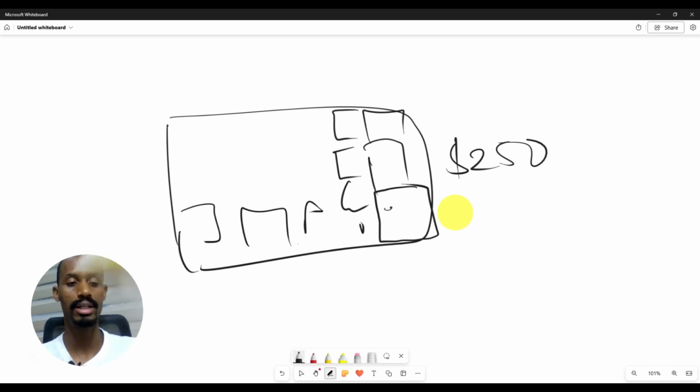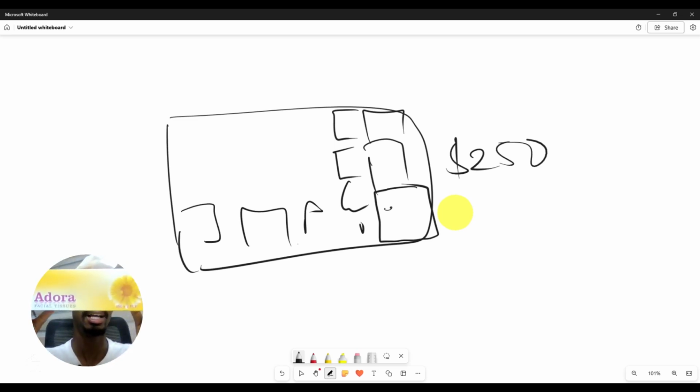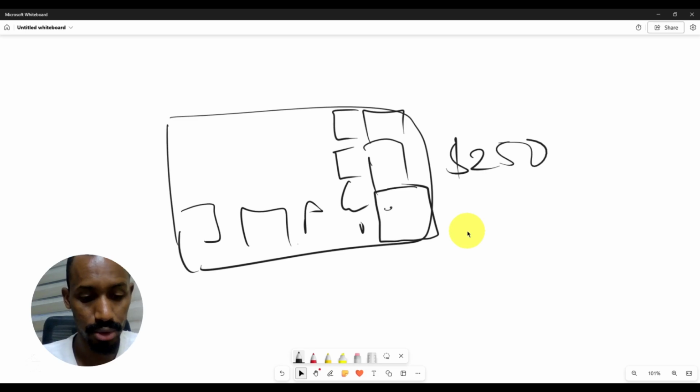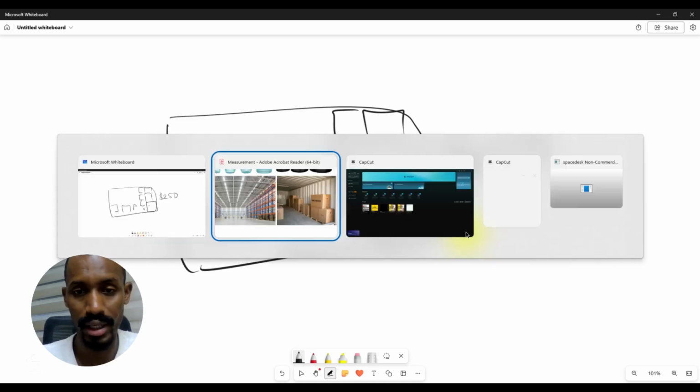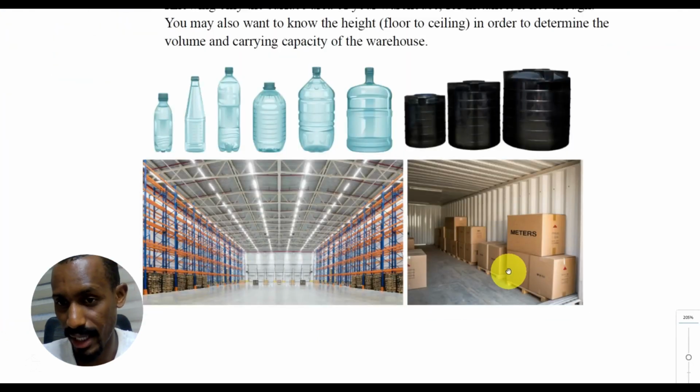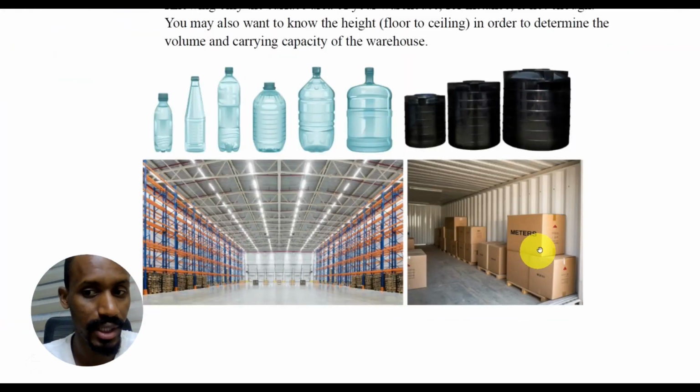Let's say we only order this tissue paper box inside the container. Now they are going to take the entire space, not only the surface area, but also the height as well, and everything. That's where volume really matters. They want to know what volume of space your container or whatever you have occupies. Let's say inside the container, like this bag, what is the space they occupy? This cartons here.